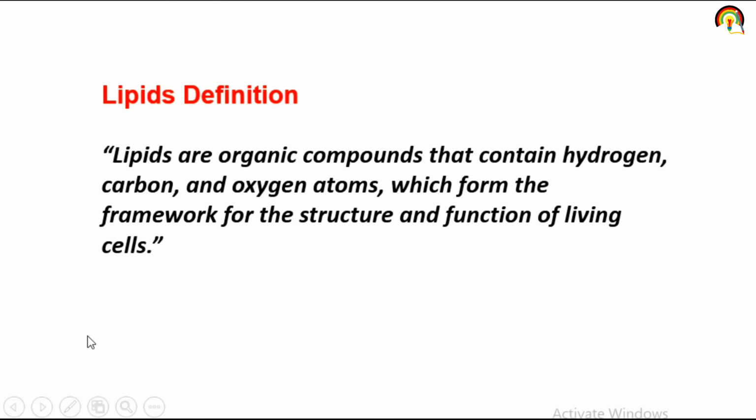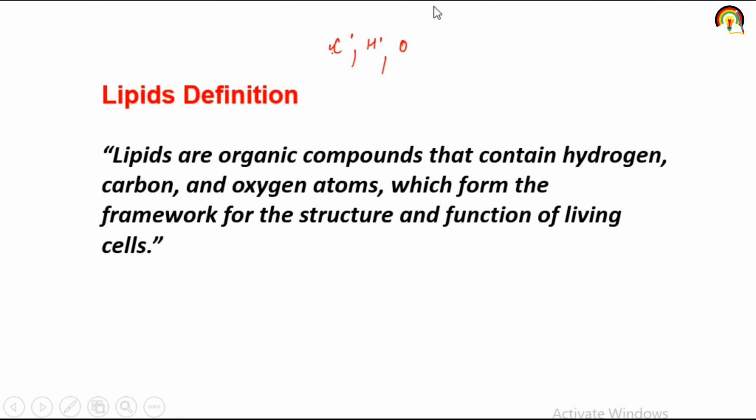So what is lipid? Lipids are organic compounds, meaning they are organic in nature and contain hydrogen, oxygen and carbon atoms, which form the framework for the structure and function of living cells. When we discussed carbohydrate, we saw that it contains carbon, hydrogen and oxygen.